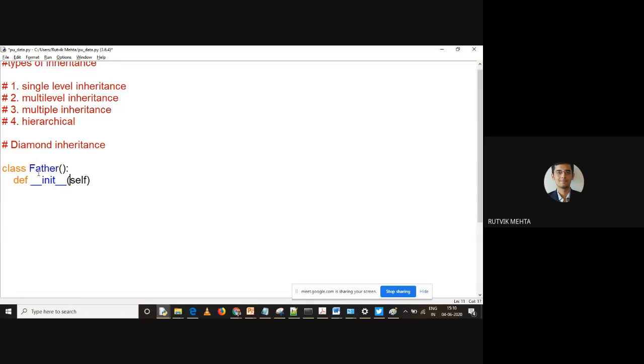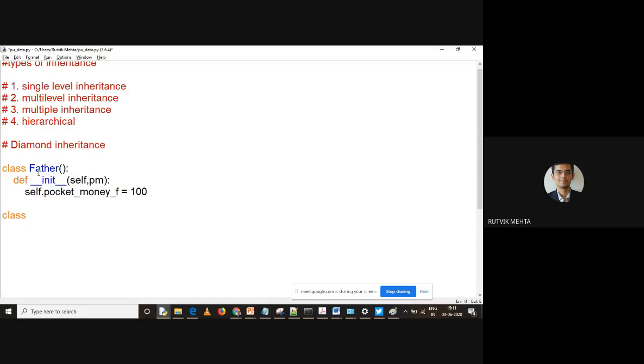Okay, so we are talking about multiple inheritance. So I'll have a variable called PM. PM is pocket money, right? And self dot pocket money from F is equal to, let me keep a static value 100 over here, right? I'm not printing anything over here.